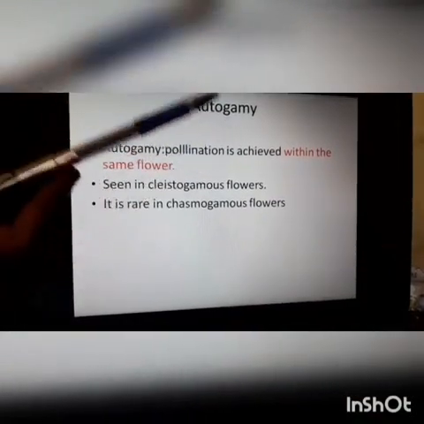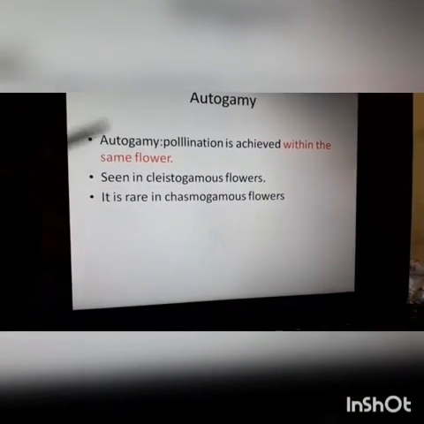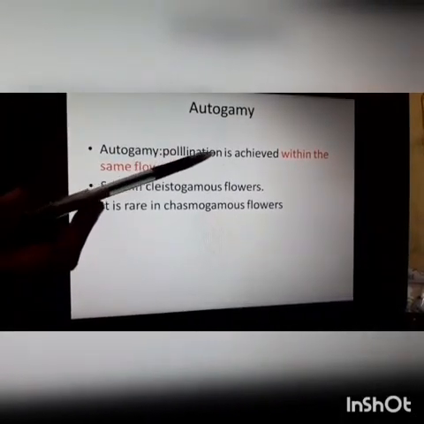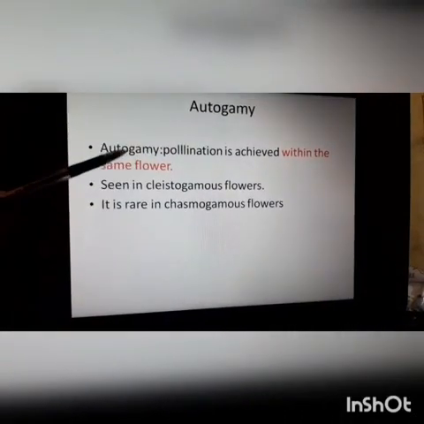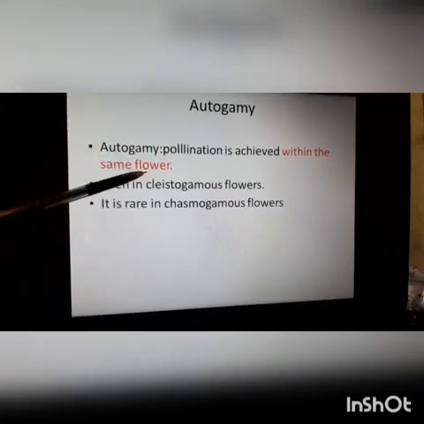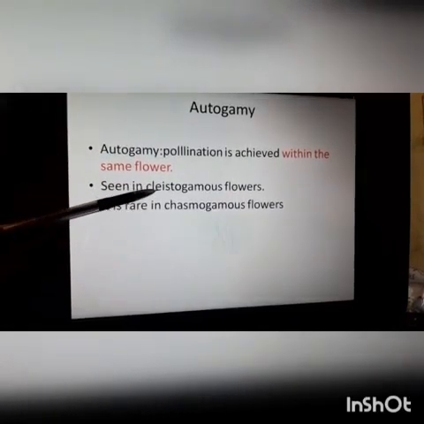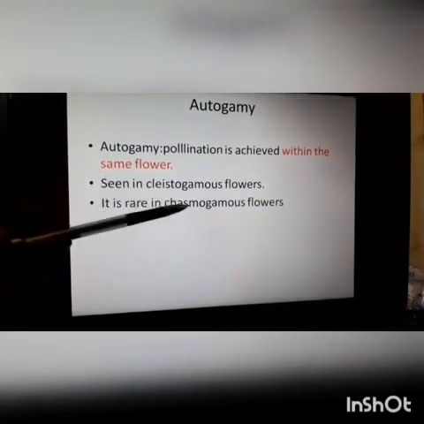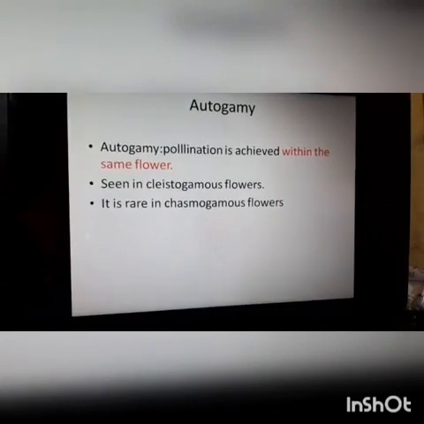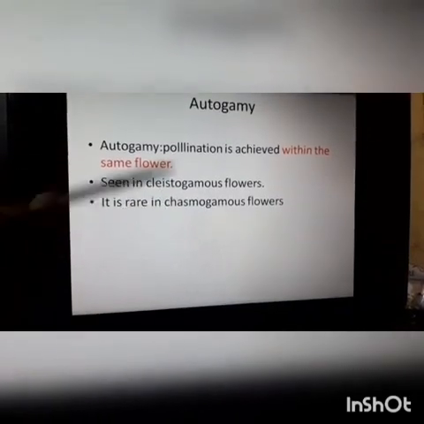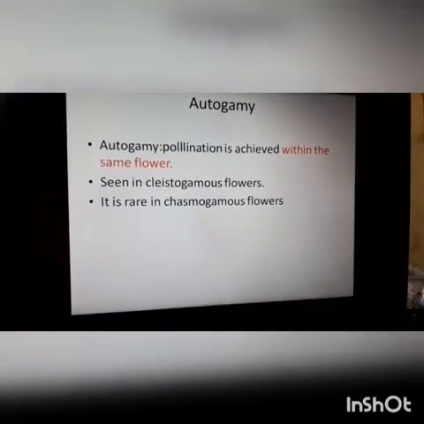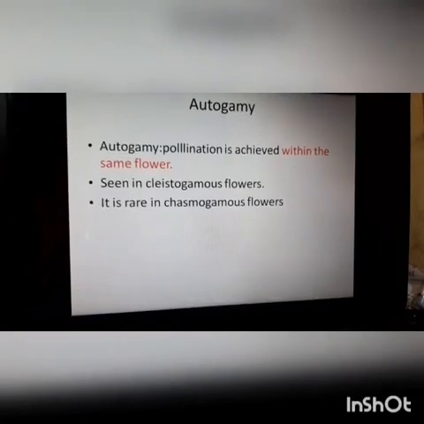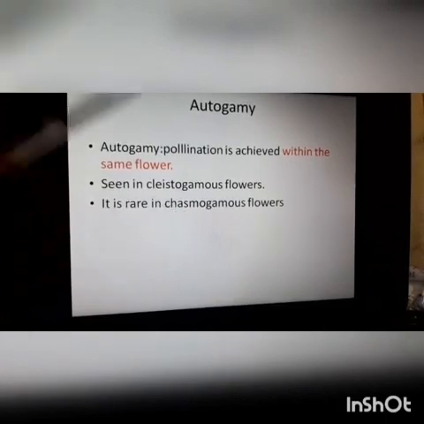Pollination achieved within the same flower is said to be autogamy. This type of pollination is seen in both cleistogamous and chasmogamous flowers, but it rarely occurs in chasmogamous flowers. What is the difference between cleistogamous and chasmogamous flowers? Cleistogamous flowers are the flowers which never open at all. That means they never expose their anther and stigma. Whereas chasmogamous flowers are the exposed flowers.